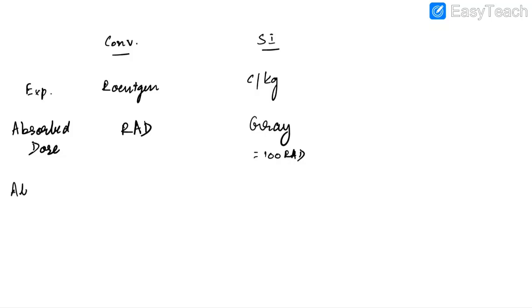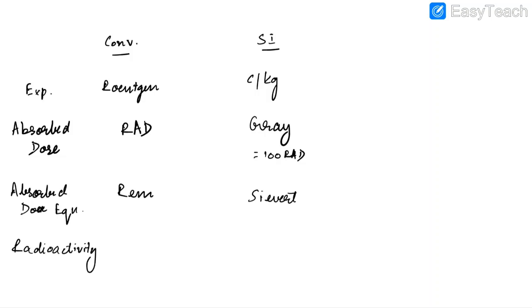The next criteria which we measure is absorbed dose equivalent. The conventional unit is REM, which is radiation equivalent in man, and the SI unit is Sievert. The next criteria which we measure is radioactivity. The conventional unit is Curie, whereas the SI unit is becquerel. It is important to remember that 1 millicurie is equal to 37 megabecquerel.